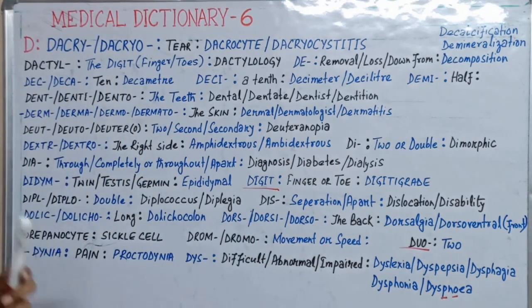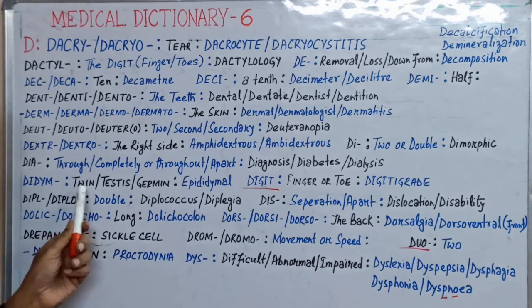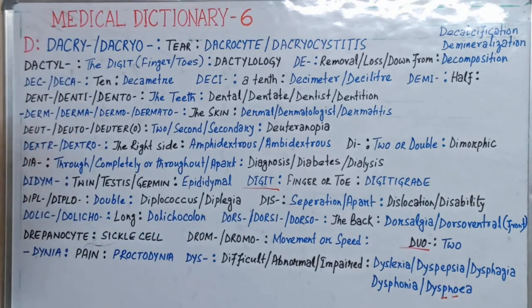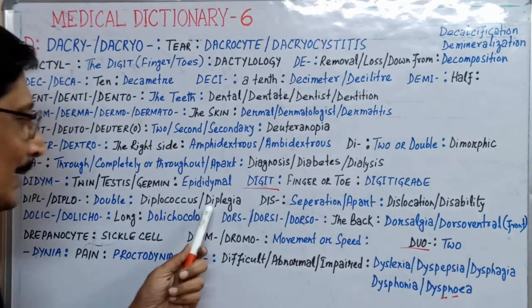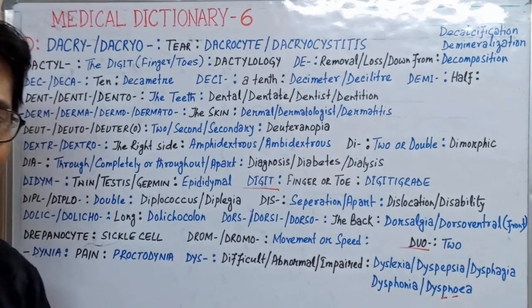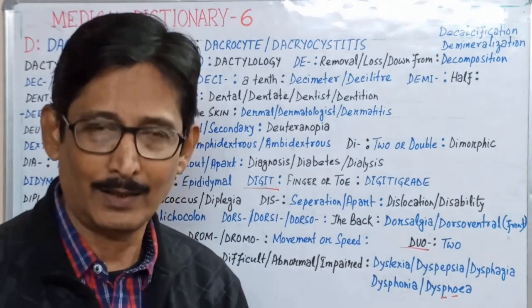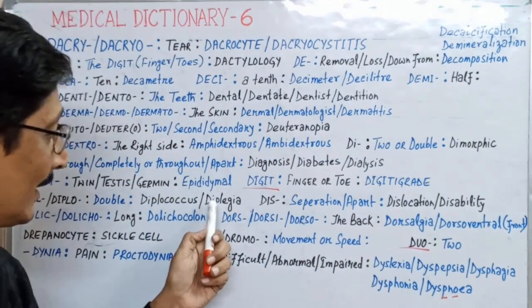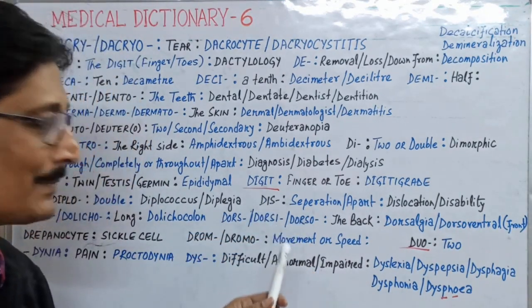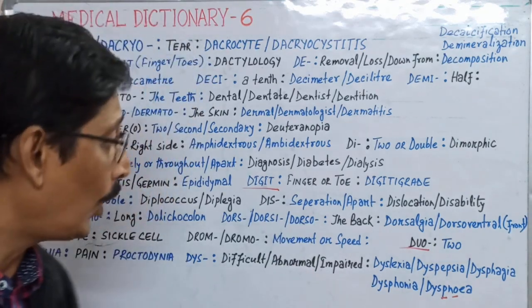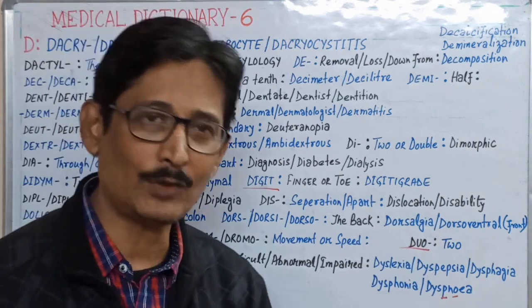Now the word is didym. Didym, again a prefix, means twin or testes, as in epididymal. Now the next word is dipl or diplo, which means double. All of you have heard about diplococcus, a special type of bacteria. Diplegia is when paralysis attacks both sides of a man. Dis means separation or apart, like dislocation or disability.